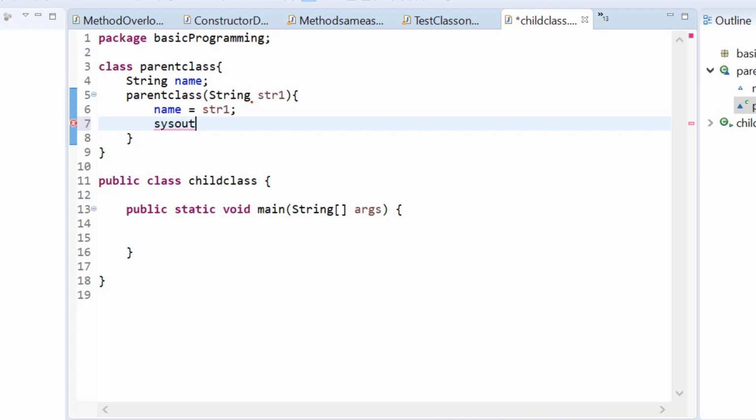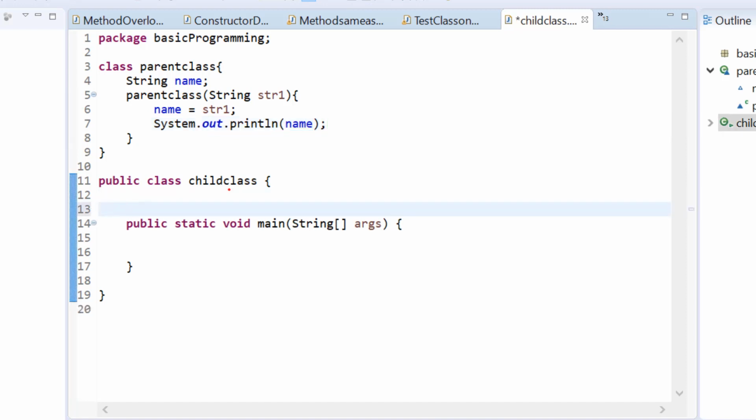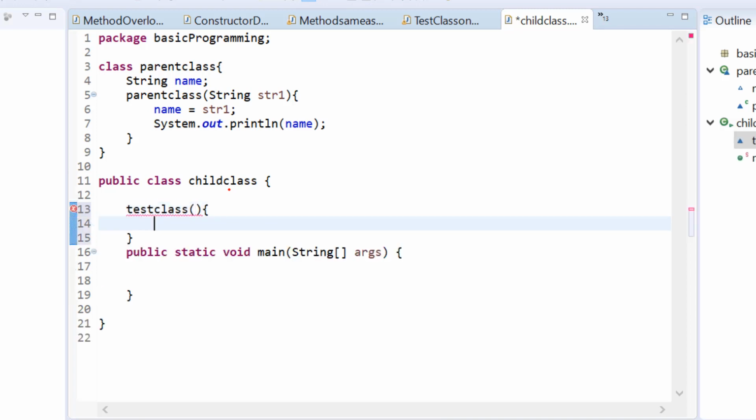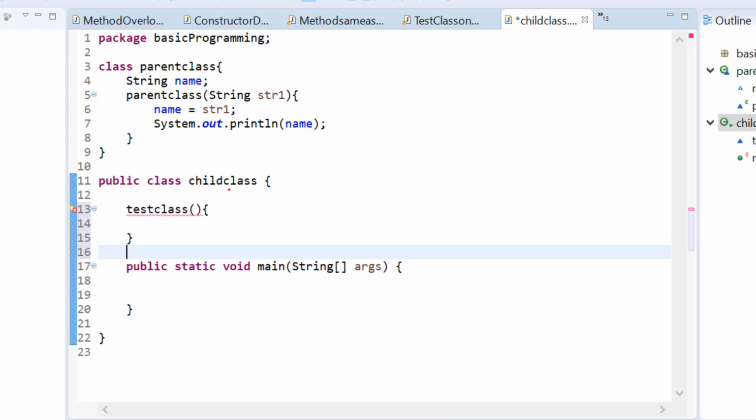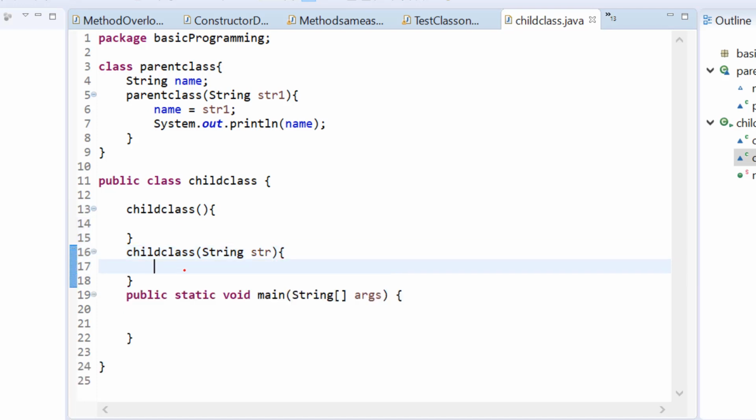So sysout, I will say directly name. Okay. In the child class, I will create a default constructor first. This is not test class, but this is child class. Since the class name and constructor name should be the same, we have to give it as child class. And I am creating another constructor, a parameterized constructor here, which takes a string str. So I have created two constructors here.